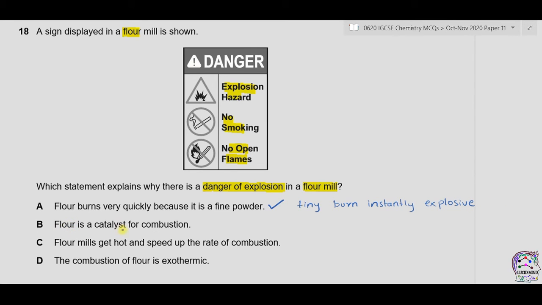B is flour is a catalyst for combustion. Now it is not a catalyst, it is itself combusted. So therefore B is incorrect. C. Flour mills get hot and speed up the rate of combustion. The mill does not have anything to do with the explosion. D is the combustion of flour is exothermic in nature. This statement is true, but it does not have anything to do with explosion because not all exothermic reactions are explosive in nature. The correct answer is therefore A.